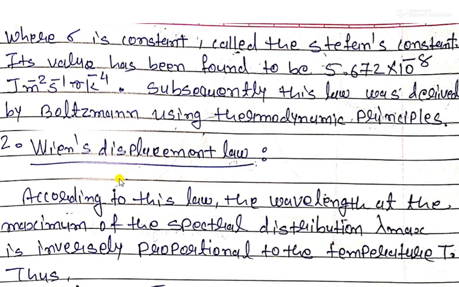Now next is Wien's displacement. What is called Wien's displacement? The equation of Wien's displacement is lambda max T is equal to a constant.